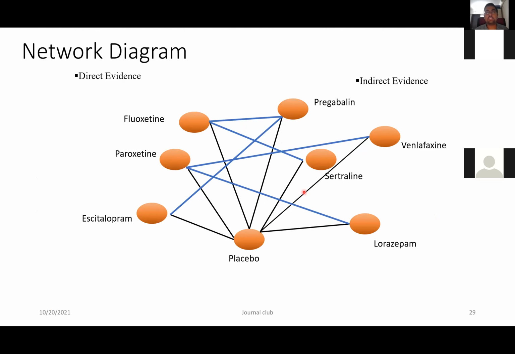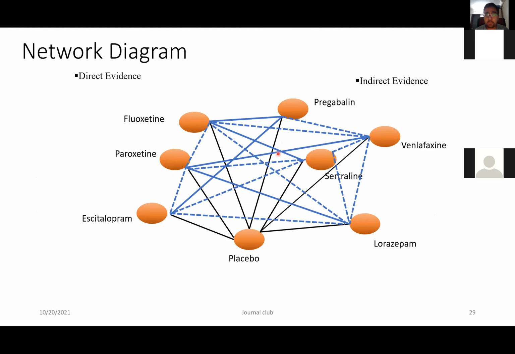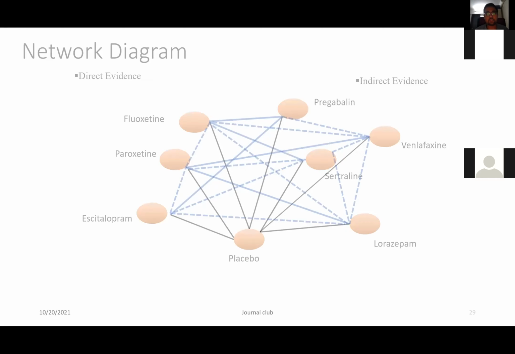And when I put these drugs together and try to find out the indirect evidence using statistical methods, I'll be able to compare each and every drug against the other drugs. For example, I can compare escitalopram against the placebo and all these other six drugs in order to prevent anxiety. So that is the benefit. In a single study, I'm able to find out the difference between the various drugs. And on that basis, I can even rank which drug is better and which drug is not better. Well, that will come in the subsequent slide.